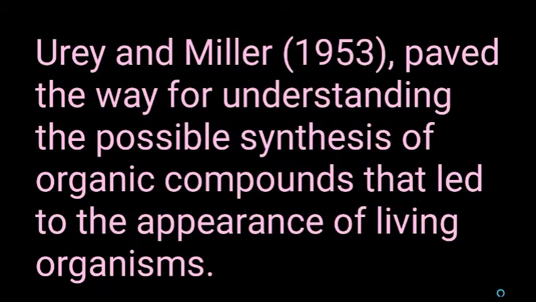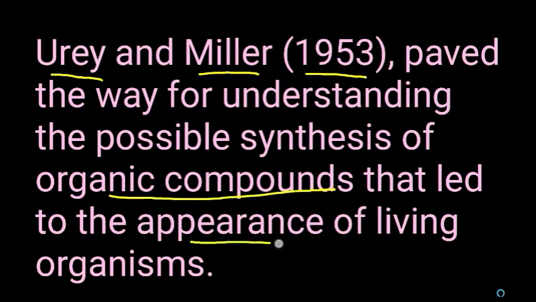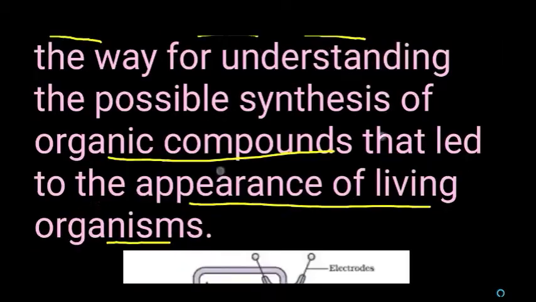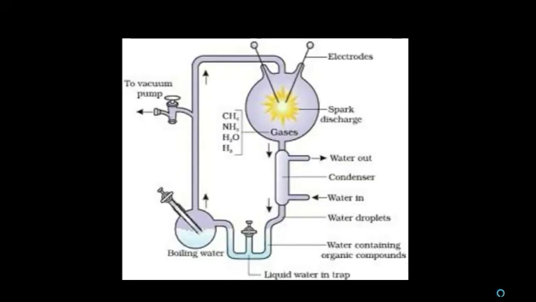Okay, so in order to prove this method of biological evolution, Urey and Miller, 1953, paved the way for understanding the possible synthesis of organic compounds that led to the appearance of living organisms. By doing an experiment, they explained how organic compounds were synthesized from the existing inorganic substances in the environment of primitive earth. We will see how they constructed an apparatus.